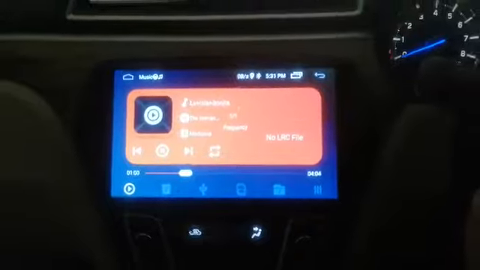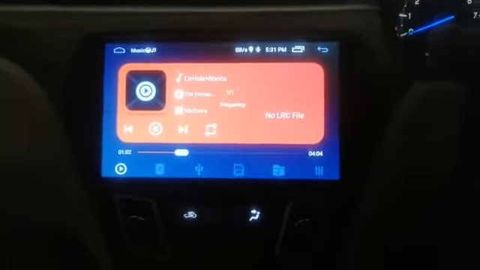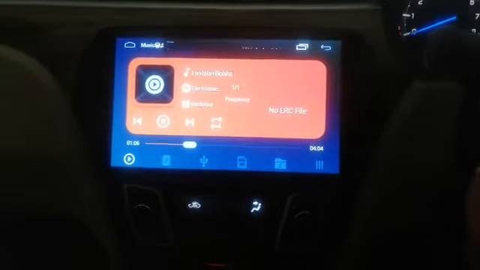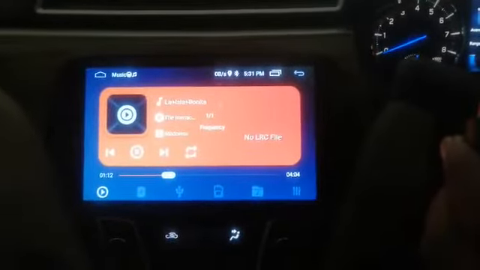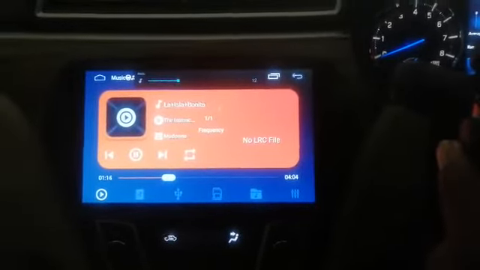And this is the music quality of the system. All of the controls on the steering work perfectly all right. This is compatible with the steering controls. I'm just reducing the volume from the volume control on the steering. It's getting reduced. You can see the scroll bar moving left and right as I'm increasing it.